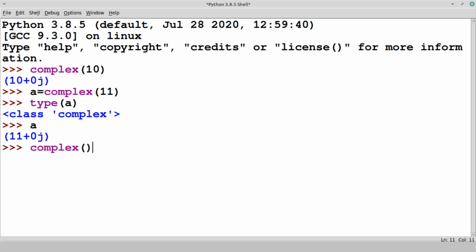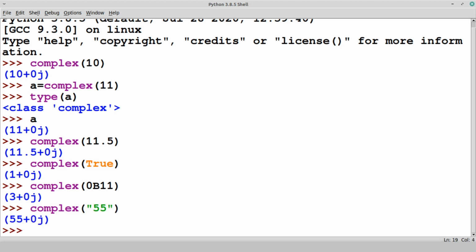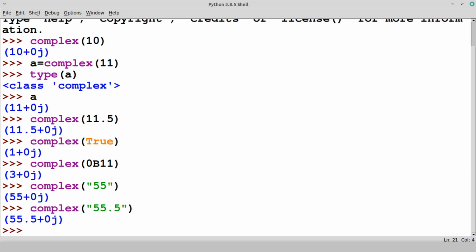So complex of, this time, a floating value, see the output. Then next time, let's say True, yes it got converted. Let's say this time a binary value, it is also converted. So almost all things are possible, but this time let's try a string one. Yes, it is also converted. But when we use the 55.5, this time it is also converted.